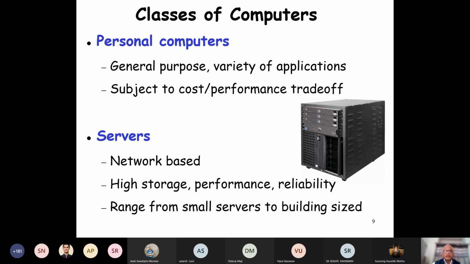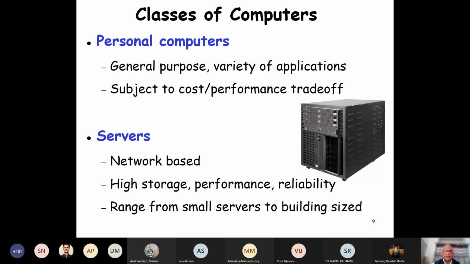So the personal computers are normally used for a variety of applications. On one hand, we do word processing. On another, we watch a small video. We have video conferencing. We do Excel. We listen to music, etc. So the personal computer is used for a variety of applications, and also involves a cost-performance trade-off. On the other hand, the servers, by definition, are accessed by many users through a network. A large number of users request service here.